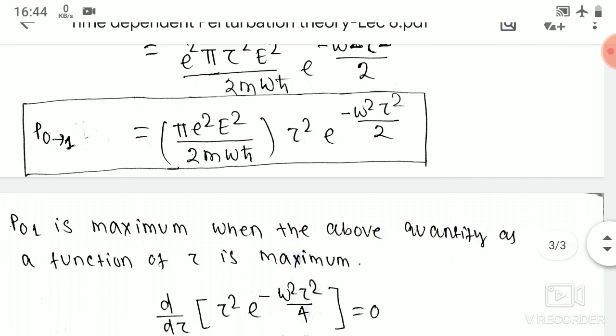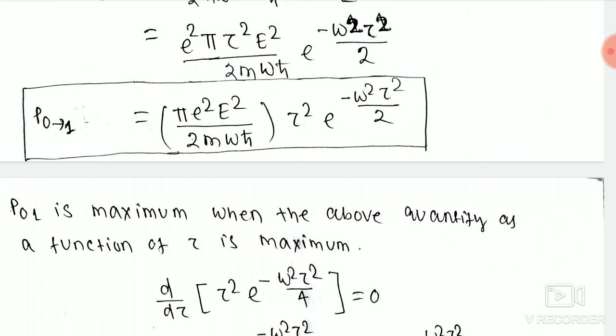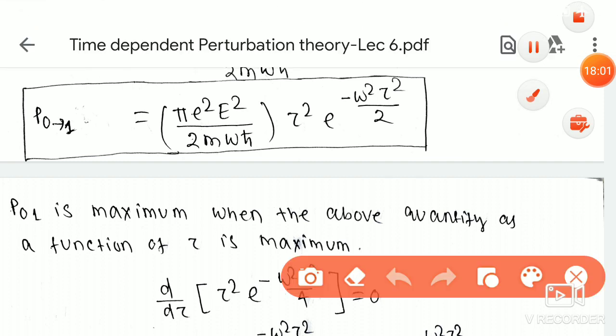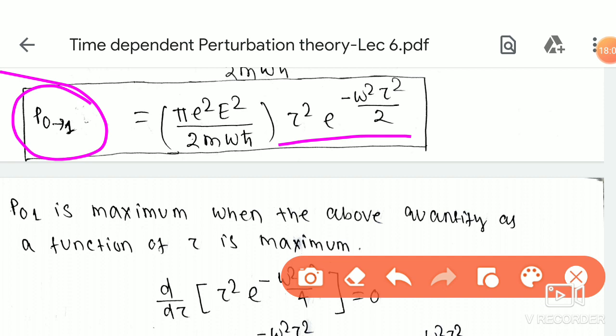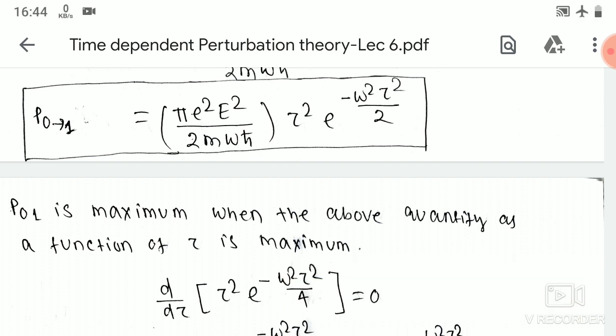Our next task is to find for what value of tau our transition probability is maximum. Tau is the duration of the perturbation term, that is V. How long you apply this perturbation potential so that the transition probability will be maximum. We are going to find that.